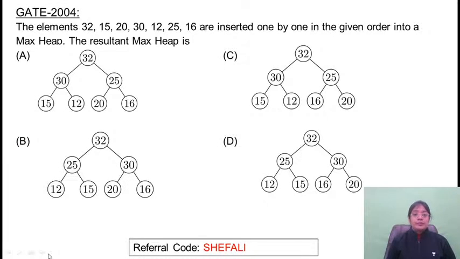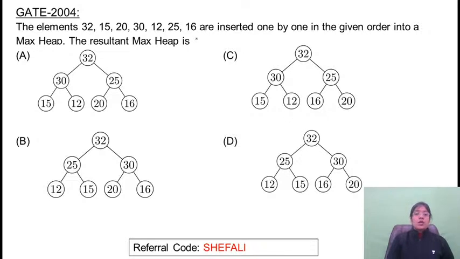Next problem. Very, very easy problem. बच्चे काफी easy problem है.